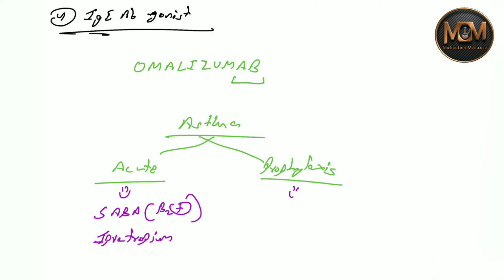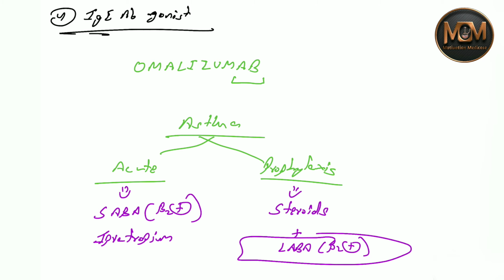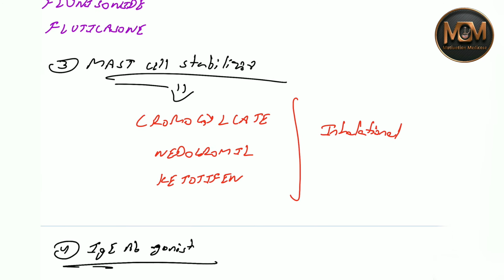And for prophylaxis, we can give steroids. If the steroids alone do not work, we can also add LABA, that is a beta 2 agonist also.